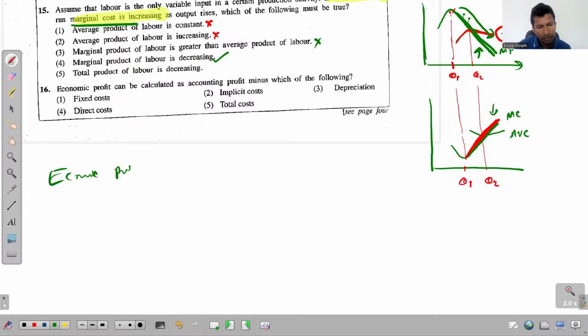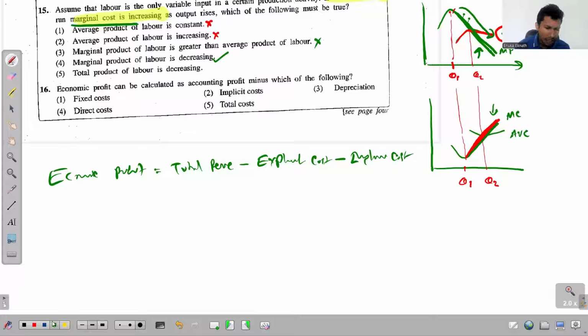Economic profit is equal to total revenue. From the total revenue, you need to deduct both these types of costs. What are the two types of costs that you deduct? Explicit cost, and also you should deduct implicit cost. Right? Implicit cost. If you subtract both, you get the economic profit.